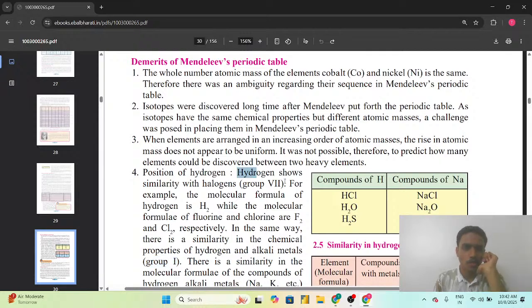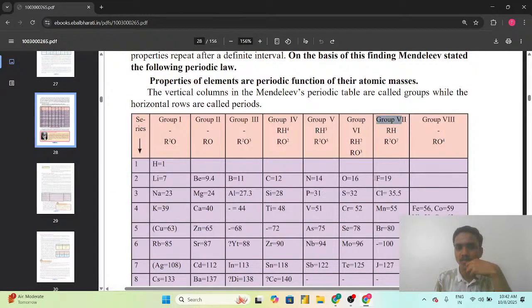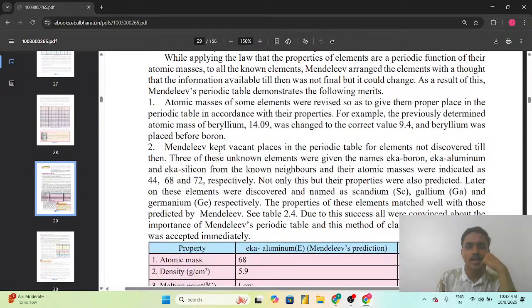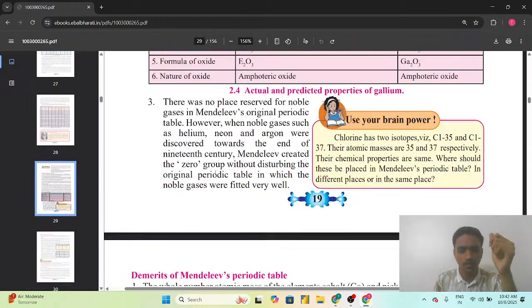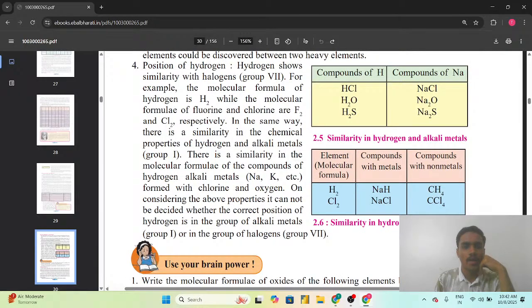मतलब यहाँ पर जो पोजीशन ऑफ हाइड्रोजन थी तो उसके अंदर भी यहाँ पर एम्बिग्यूटी आ गई कि हाइड्रोजन जो सिमिलरिटी शो कर रहा था हेलोजन के साथ भी, दैट वाज द ग्रुप 7 एलिमेंट्स, as we have seen here in group 7, the elements placed are fluorine, chlorine, bromine, and hydrogen was placed in this group. So hydrogen was also showing the similarity with that of fluorine and chlorine, that is the halogens.